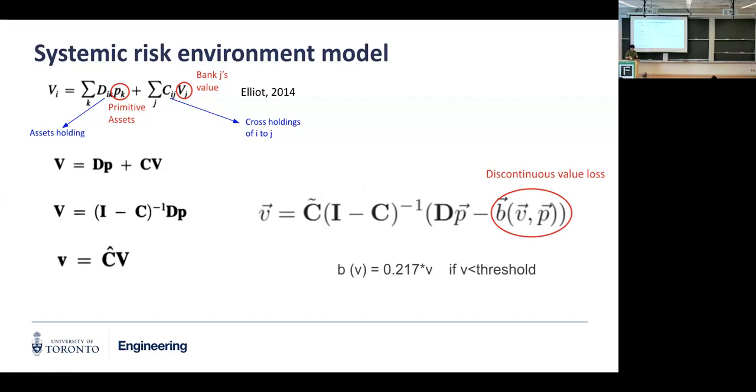So for instance, this B vector can be simply defined as this. If the value of this particular bank drops lower than some threshold, we're just going to set B equal to some fixed percentage of its current value, and then drop that from its current value, right? So it's modeling the public losing faith in this bank or this company, so there's going to be an additional penalty because its value dropped below the threshold, right? So it's kind of like an additional discontinuity that we add to the model.